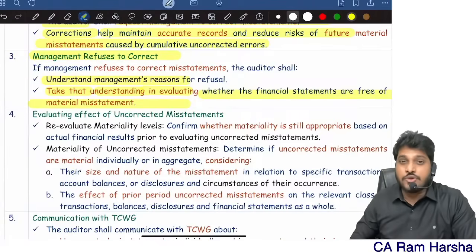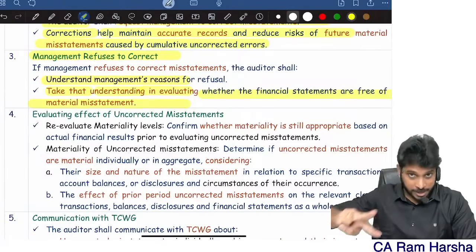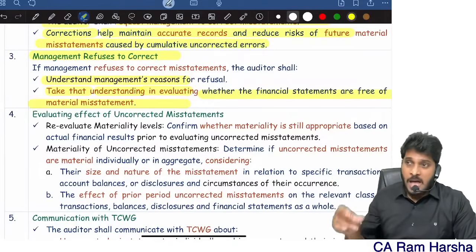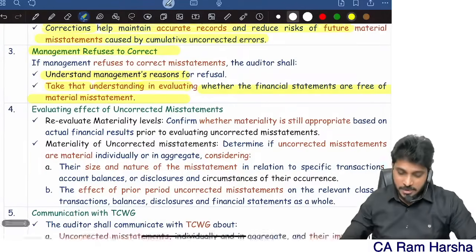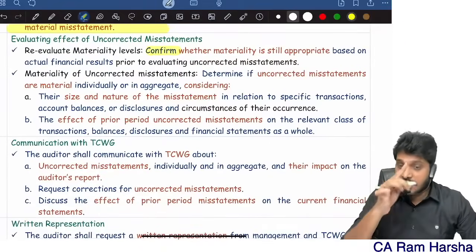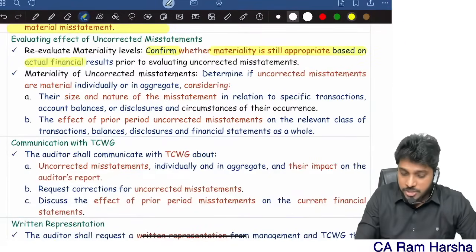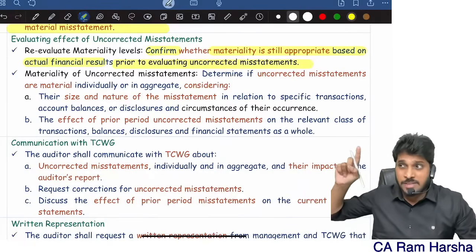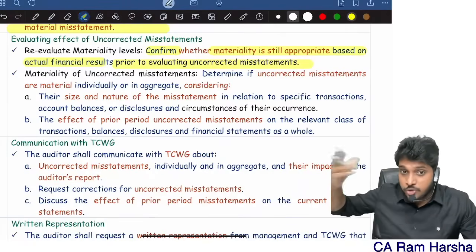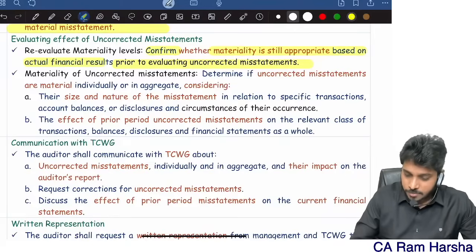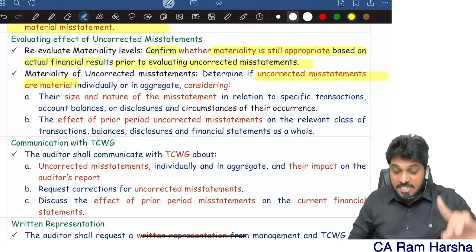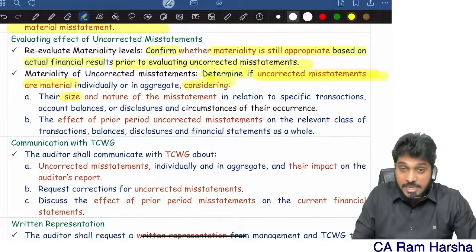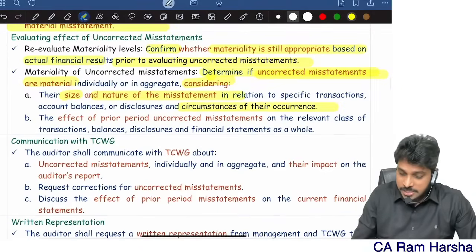So if management is refusing to correct misstatements communicated by the auditor, ask them the reason why they are refusing. Look at the reason which they are giving. In light of the audit, what is its impact? Understand. Now, reconfirm once again whether materiality is still appropriate based on actual financial results prior to evaluating uncorrected misstatements. Before you decide about mistakes, once again check whether the materiality level is correct or not, so that you can proceed to determine whether material misstatements are there or not. If at all uncorrected misstatements exist, determine whether they are material, considering the size of the mistake, the nature of the mistake, and the circumstances in which they occurred.